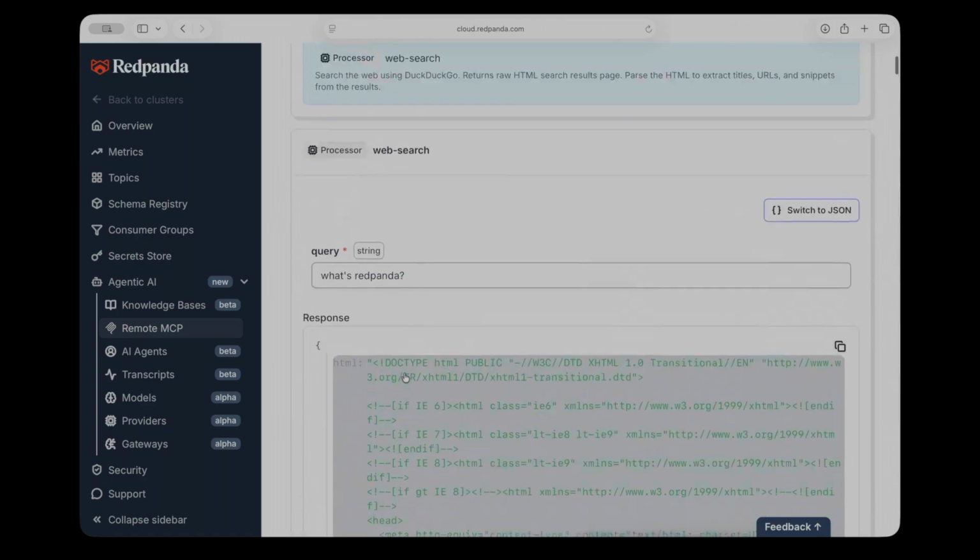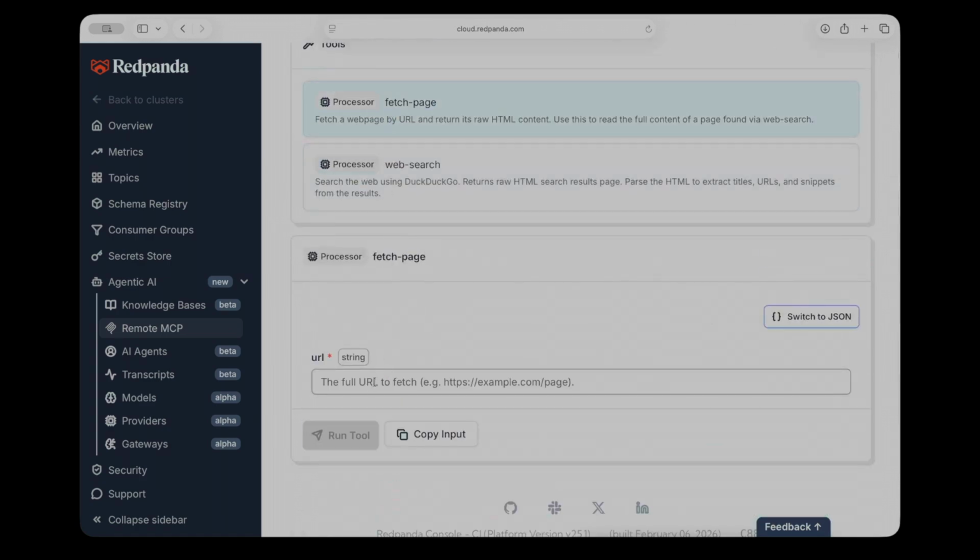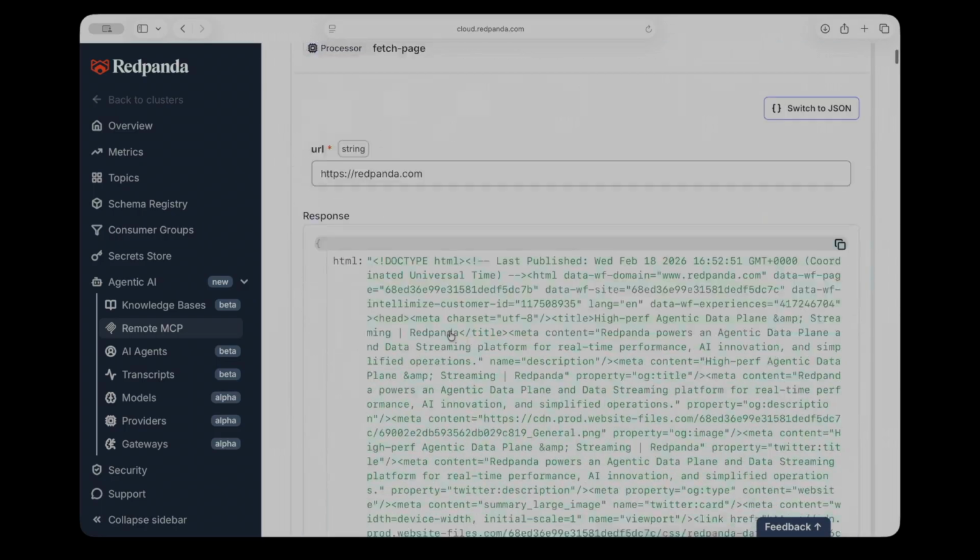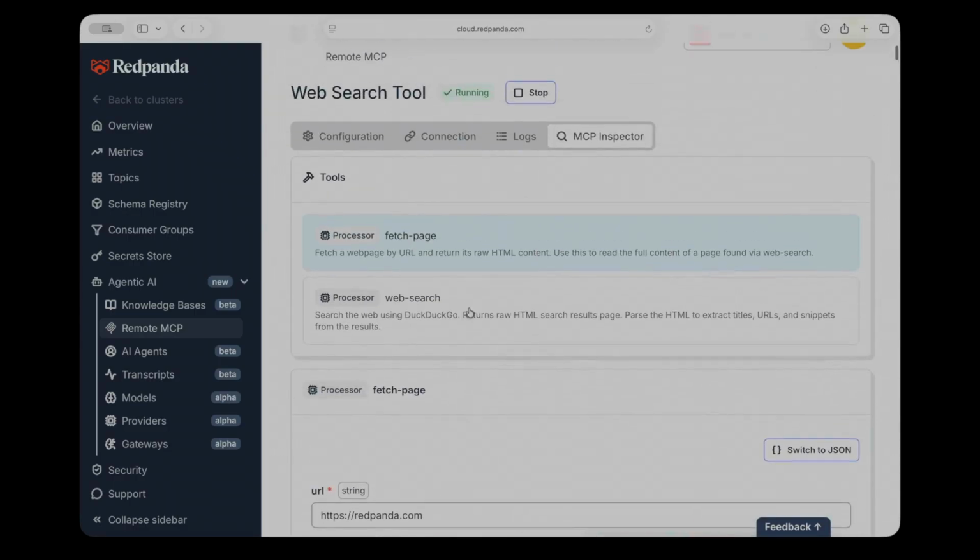Of course, the point here isn't the specific tools that I built. It's that once they exist as MCP tools, any agent that speaks MCP can now use them. I don't need to rebuild this for every agent framework I go to work with.